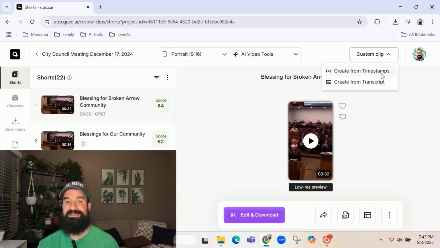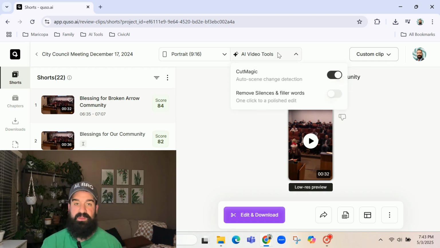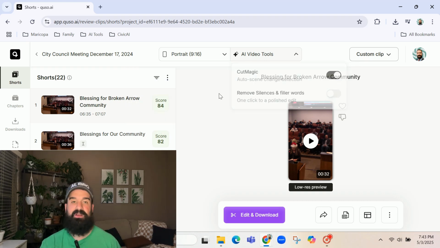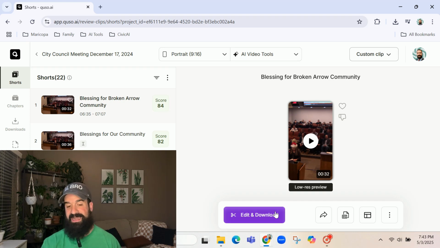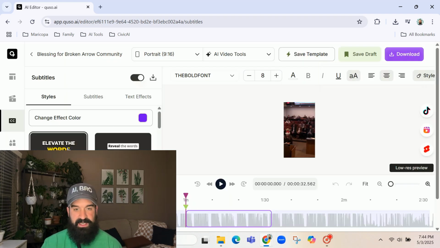You can also customize the clips. You can create from transcript, from timestamps, and use AI tools. You can remove silences, auto scene change detection, all that. We can edit it, download, and off to the races. So we can edit this right here. Got it. Perfect. Let's elevate the words right there.